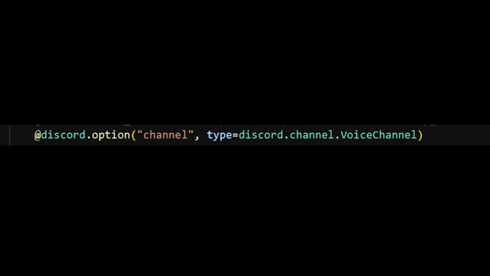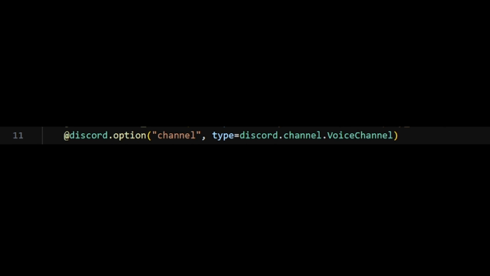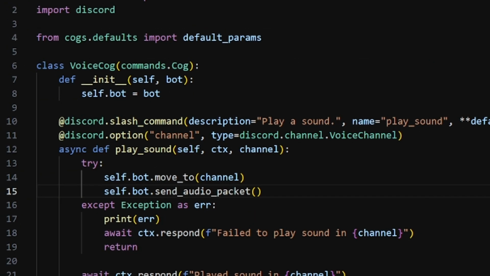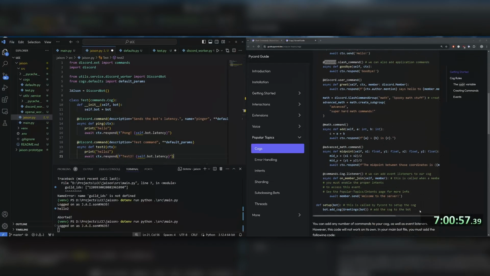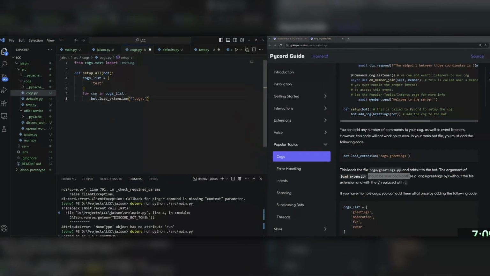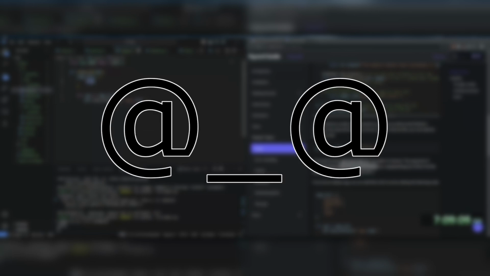Adding options to your slash commands is also simple, simply by adding more annotations like this. You just have to specify the type of object you're looking for, like this one that's specifically for voice channels. You can even throw all of this into a cog, which in PyCord is basically a module of functionality. Then you can simply add a module to your bot by simply doing this. So if it's that easy, where did I go wrong?